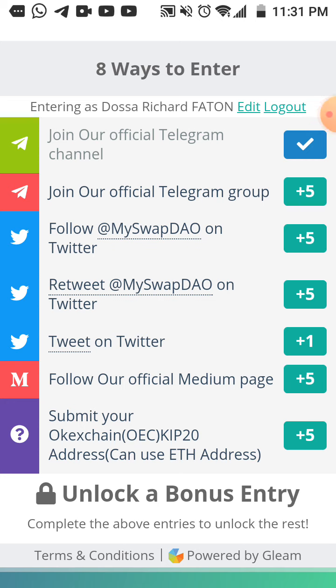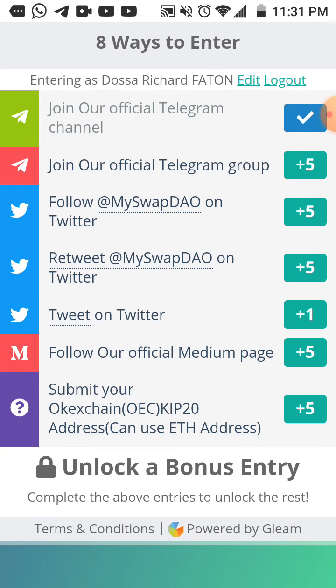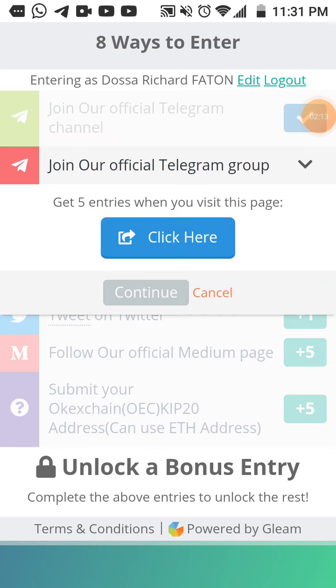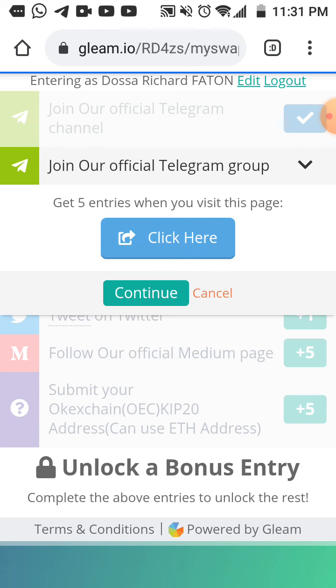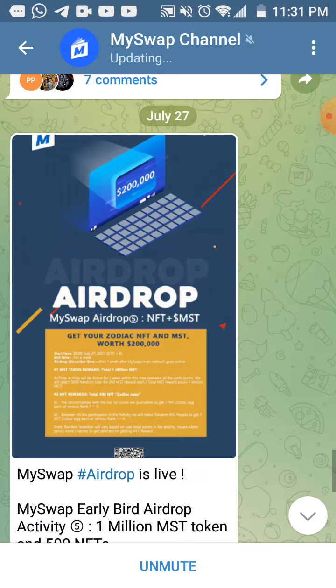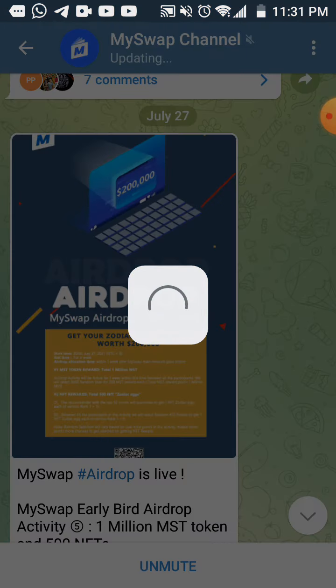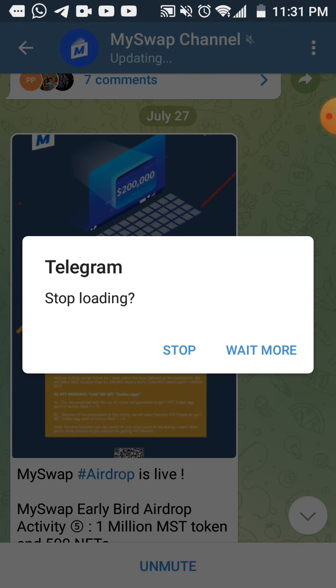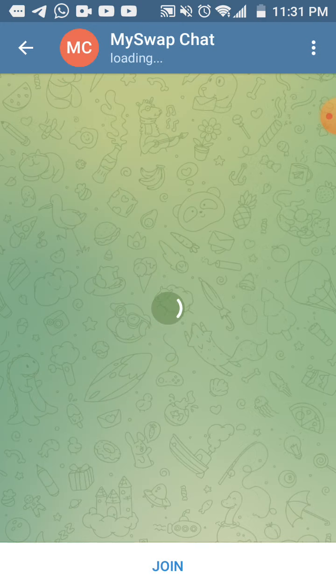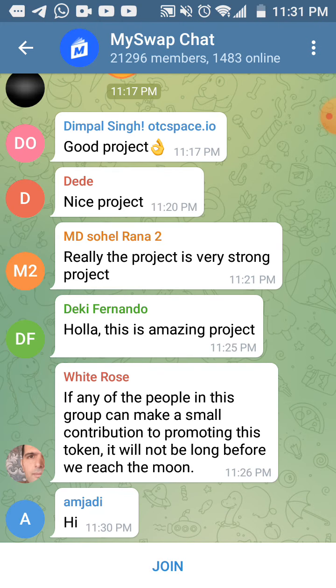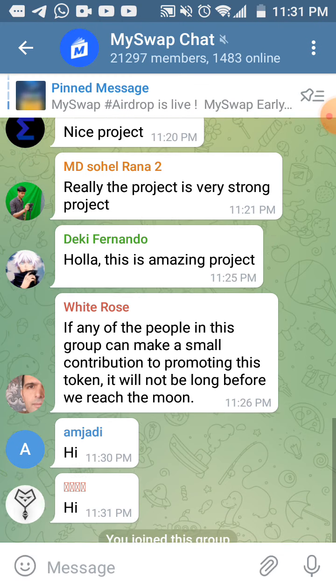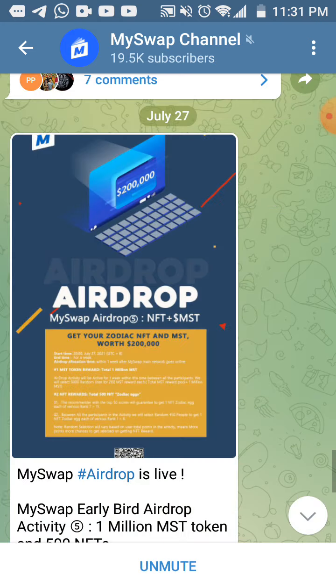Now join our official Telegram group. Then I click and continue my task. Stop loading now. Okay, then I click and join and go back.